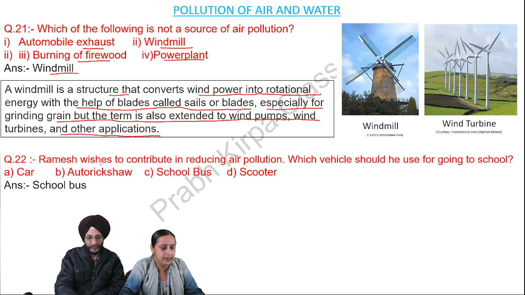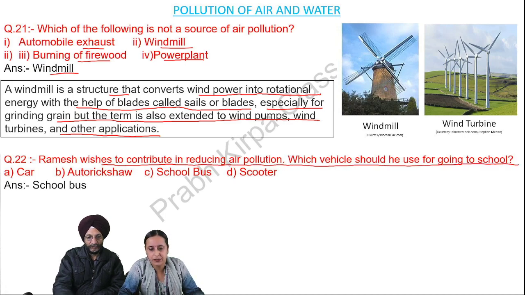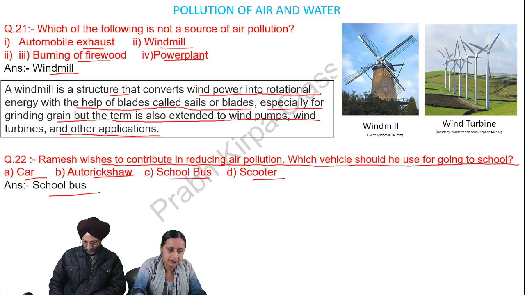Question number 22. Ramesh wishes to contribute in reducing air pollution. Which vehicle should he use for going to school? A. Car, B. Auto rickshaw, C. School bus, D. Scooter. So the answer is school bus.